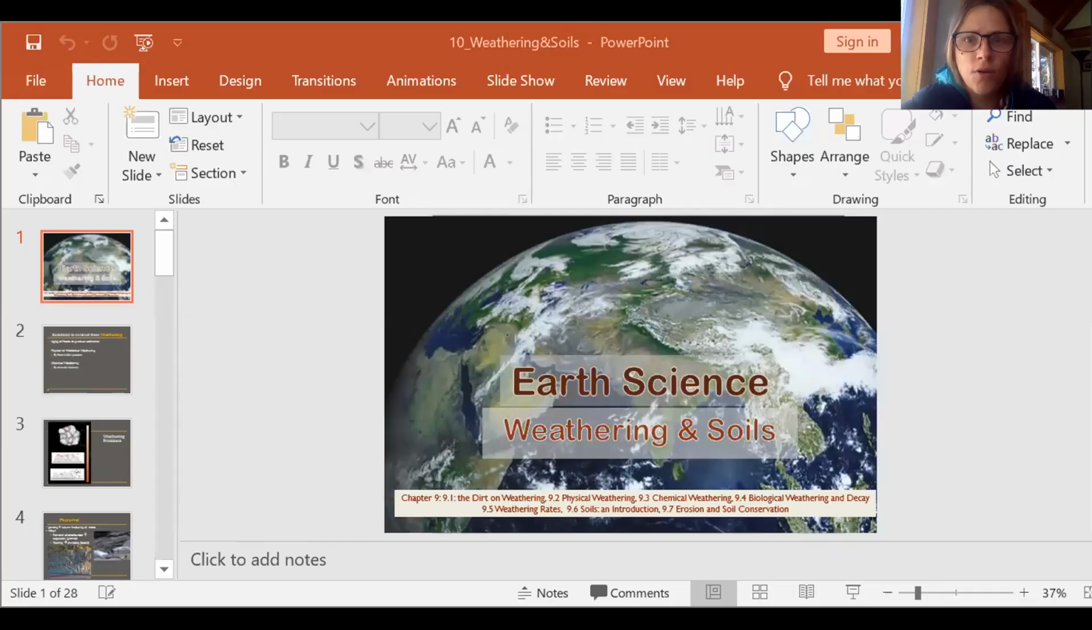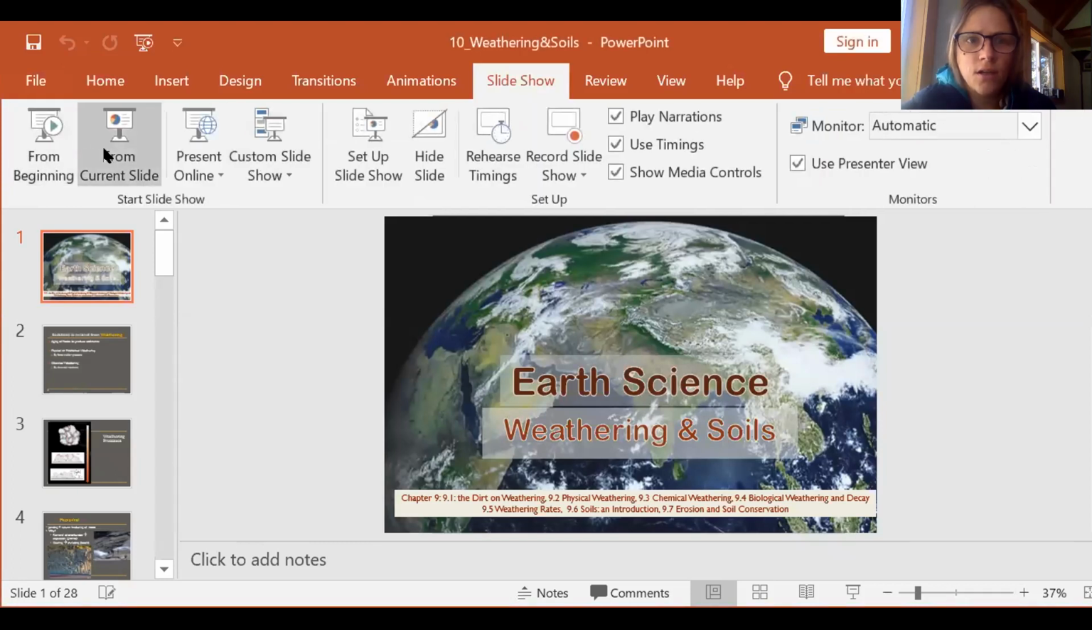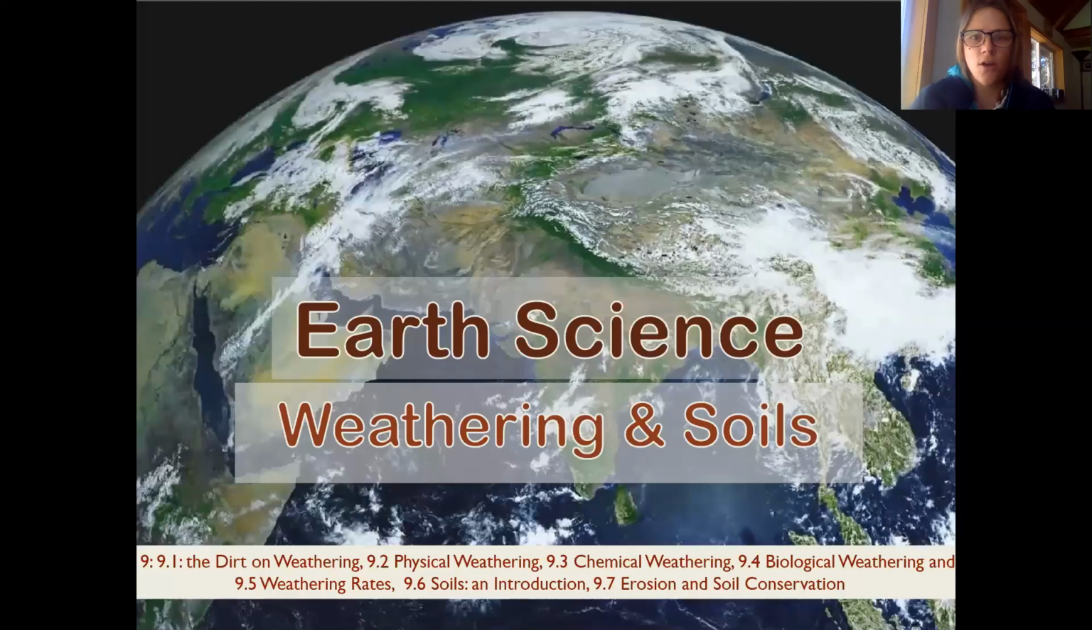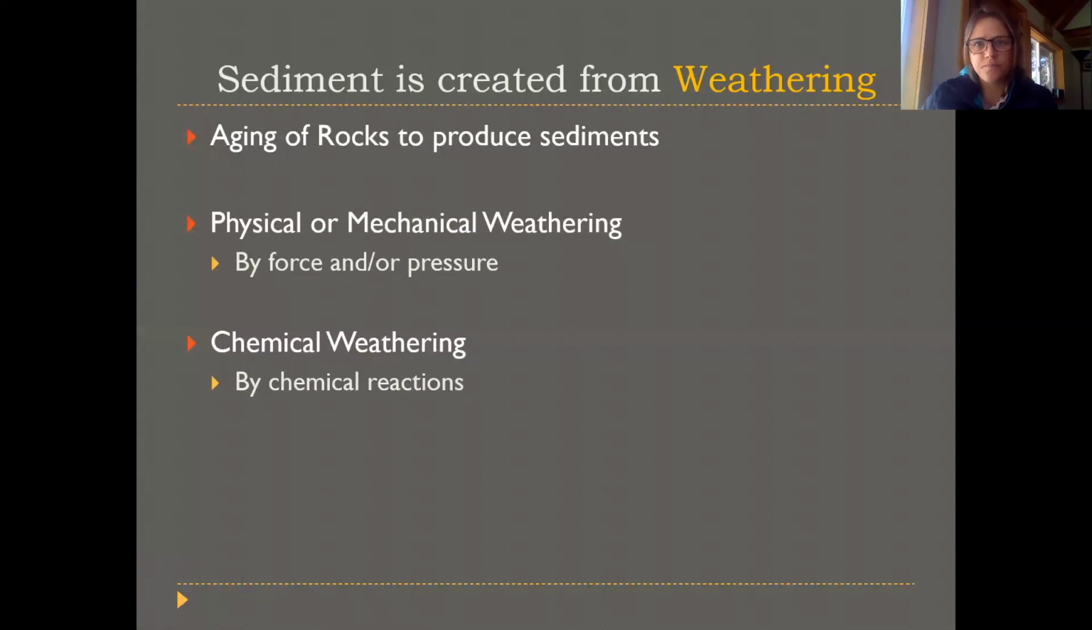So I'm going to share my screen with you so you can see the PowerPoint, and we'll go through. Okay. So like I said, this is the content in chapter 9. The first section in chapter 9 is called the dirt on weathering, then physical weathering, chemical weathering, biological weathering, weathering rates. So those first sections are what this video is about.